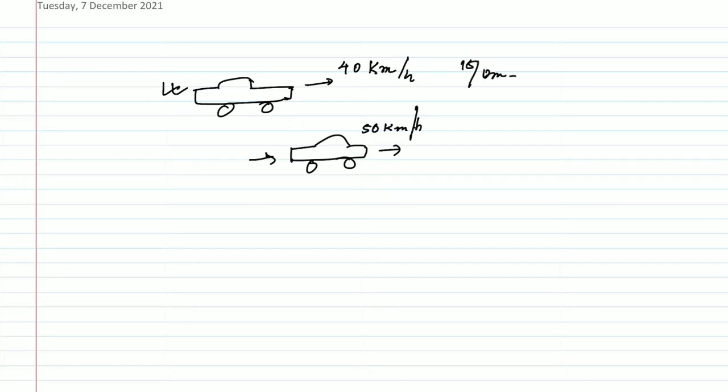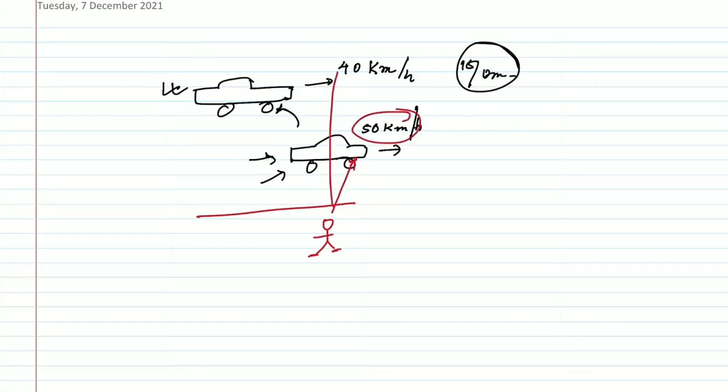Okay, so that means the speed of this car relative to this is 10 kilometer per hour. And at the same time, suppose a person is standing near the road on which these two cars are moving, at rest on the earth's surface. Then for him the speed of this car is 50 kilometer per hour and the speed of that car is 40 kilometer per hour. But the speed of this car with respect to this is only 10 kilometer per hour. That is relative motion.